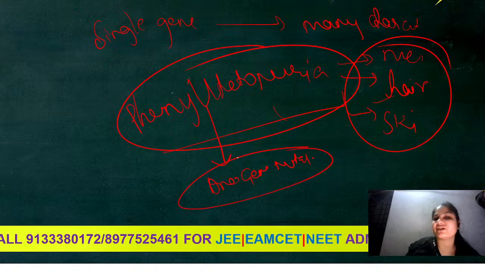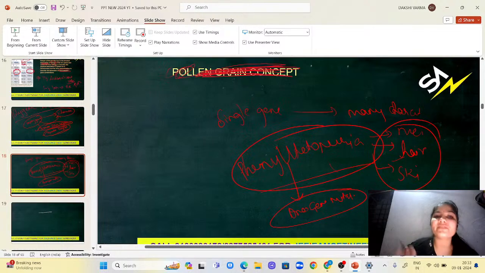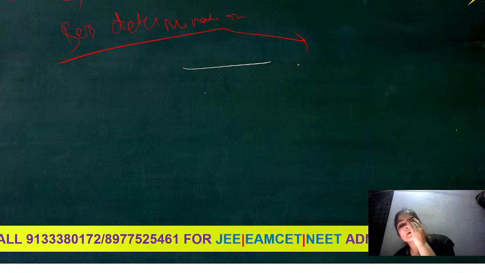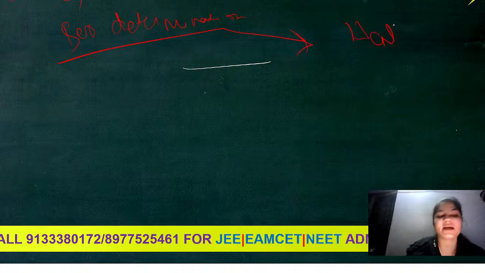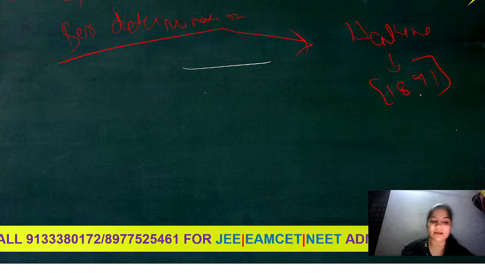Okay, one gene mutation. This is caused because of mutation. Now, our next topic is sex determination. So already we know what is sex determination. Yes or no? So this sex determination was first given by who? Henking, in the year 1891.